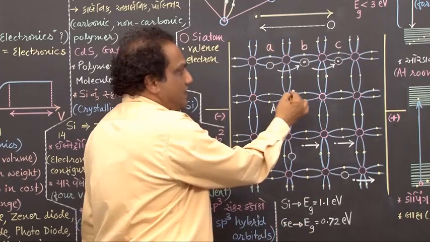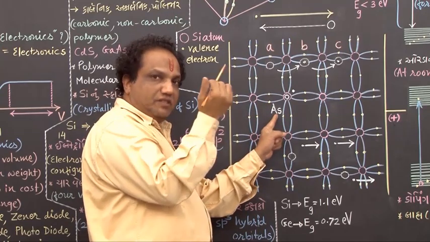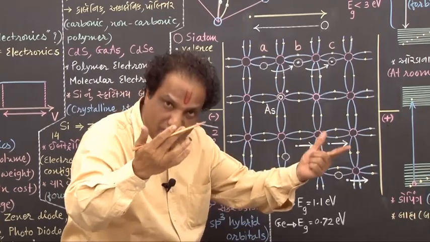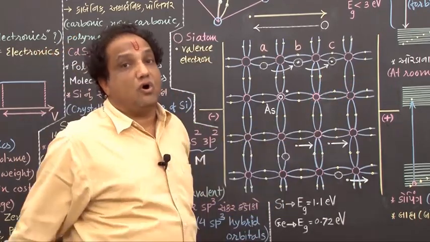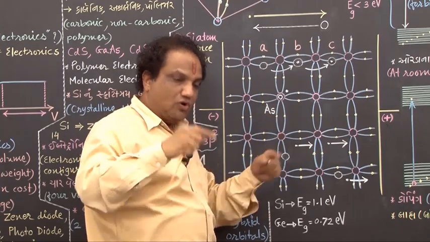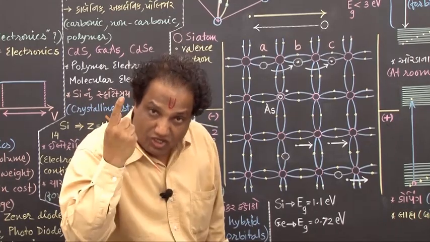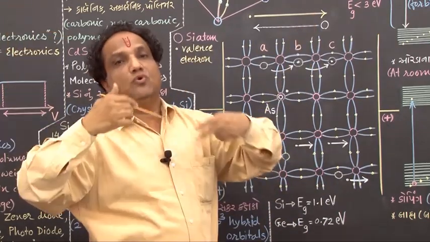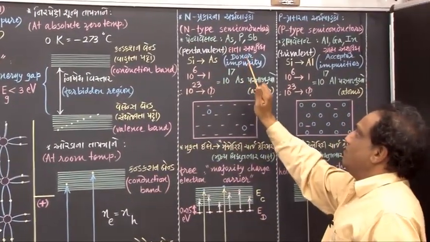Fine. So because this electron has become free, you can say with the inclusion of 1 arsenic atom in this tetravalent crystal, it gives 1 free electron. Because it gives, we can say it donates 1 free electron to the host crystal. This guest atom donates 1 free electron to the host crystal. And because such pentavalent impurities donate free electrons to the host crystal, we call them donor impurities. So remember, pentavalent impurities are also called donor impurities.